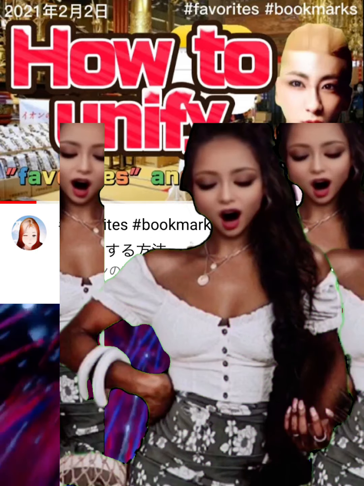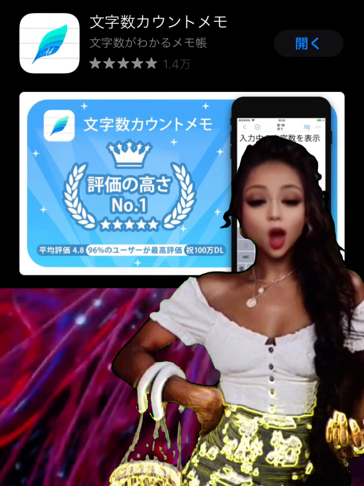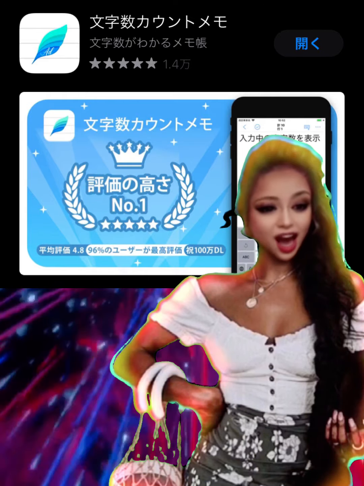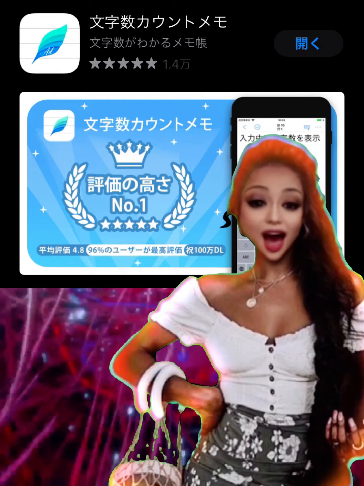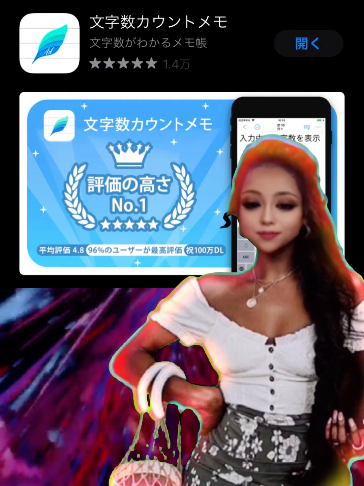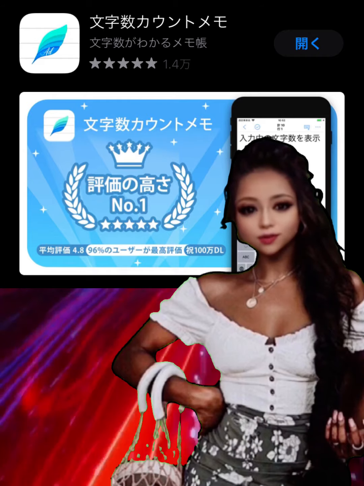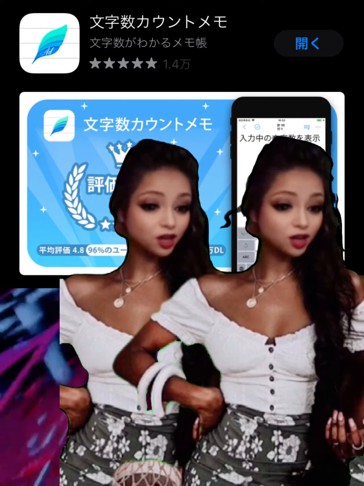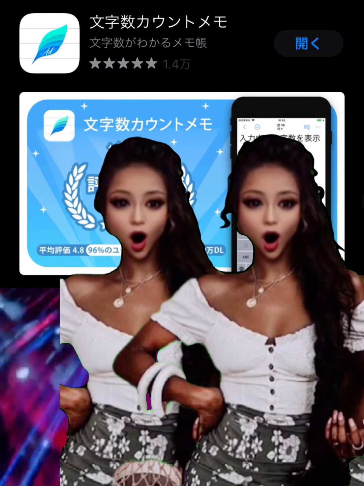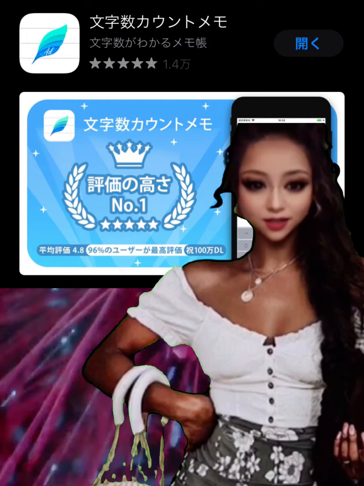Normally, I use an app called Character Count Notes to write YouTube manuscripts. I am satisfied with the character count and the ease of use. But just like any Memo app on the iPhone, what if the number of notes increases and the app becomes big? Not only does it threaten iPhone storage, but the app itself slows down, it interferes with character input, suddenly a file disappears, and so on. Will you ever be in trouble? No, you probably have such trouble. Given that, I can't agree with the specifications of such a Memo app.